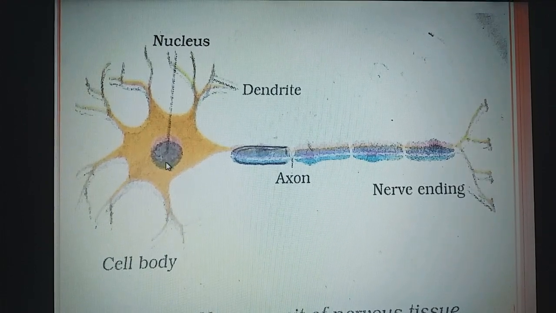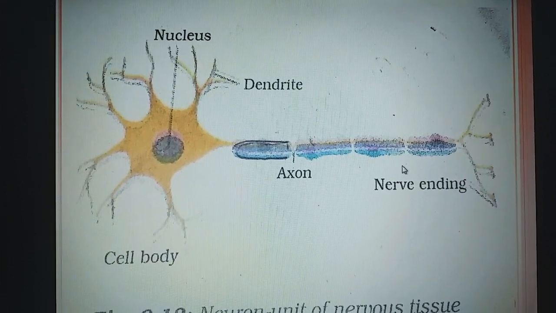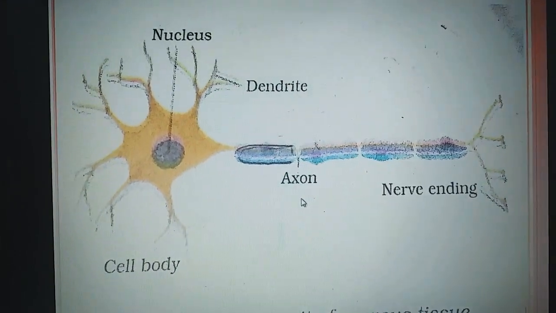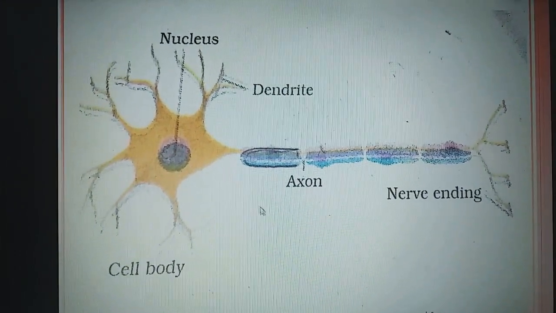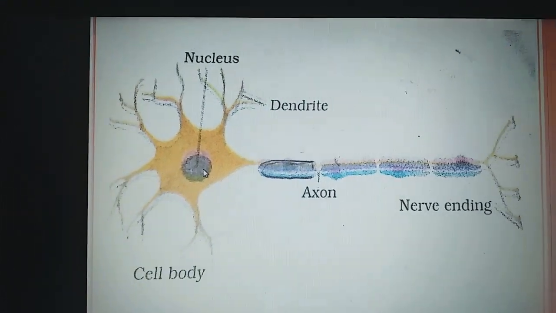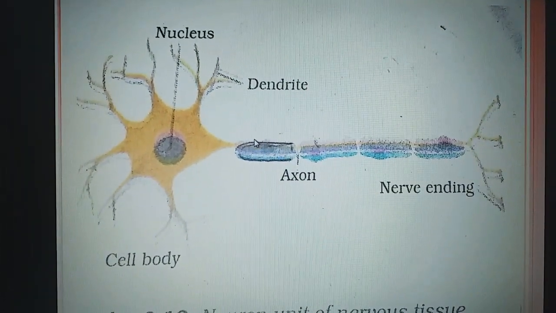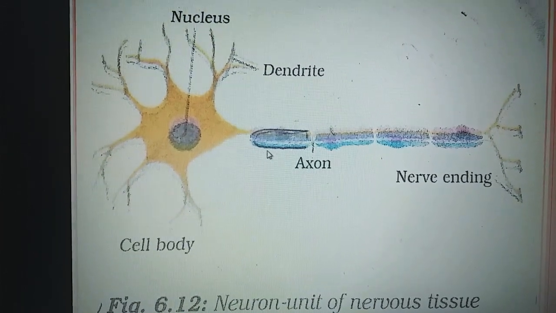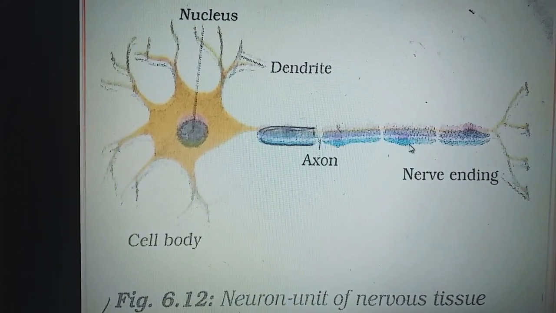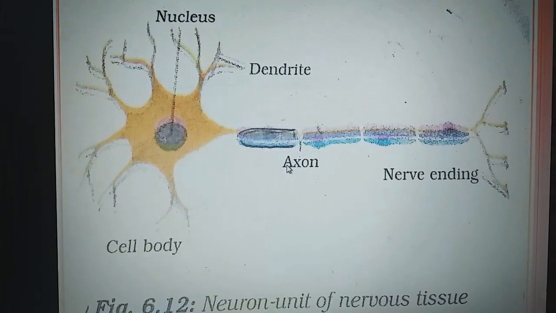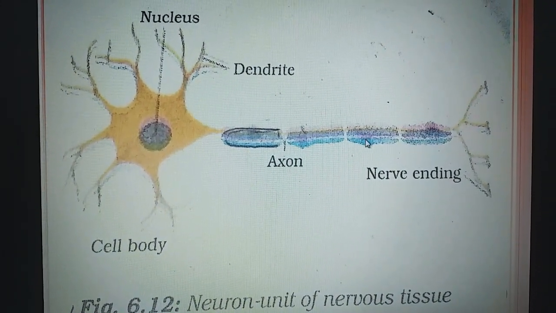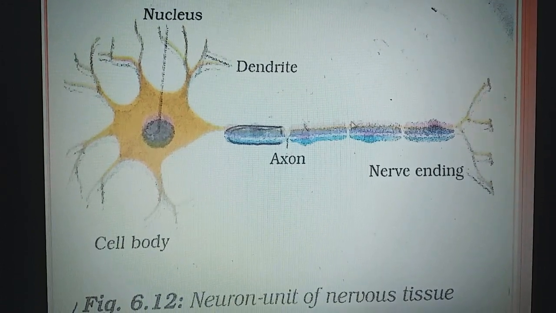Now see the structure of this. This is the cell body and this is the neurite, or we can say that the dendrite and axon collectively are known as the neurite. So here this is the cell body. See, the nucleus can be seen. This is the axon, this is the dendrite, and you will find that the sheath which covers the axon is known as the myelin sheath. Okay, so this covering is known as the myelin sheath, and here you are finding these knots.